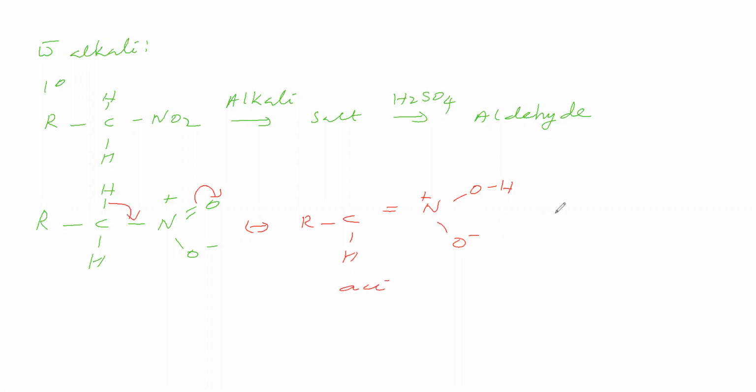To this we add a base, OH minus. This base takes the H plus and becomes water, and we get RCH=N+O−.